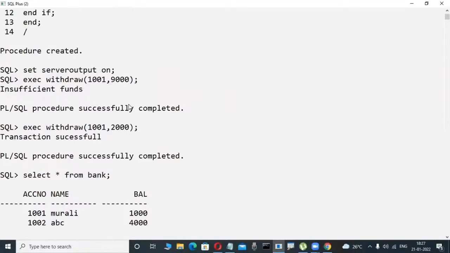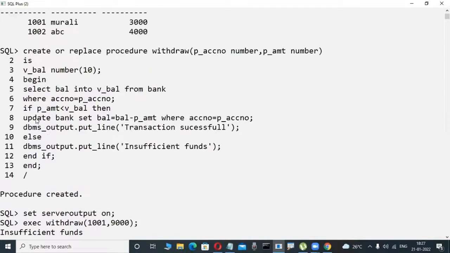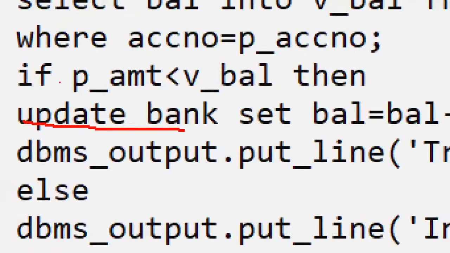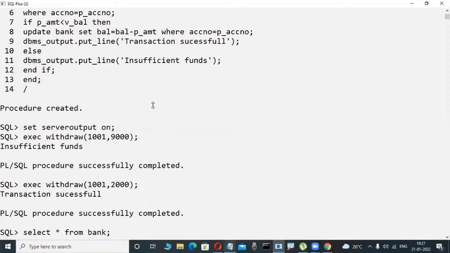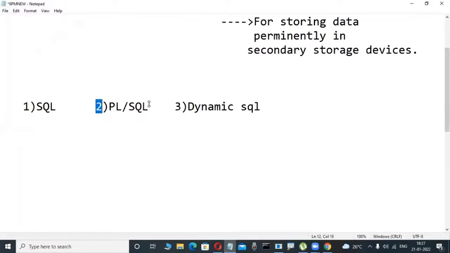How is it possible? You are a programmer, you are writing the coding in an update. Update is a SQL command only. If condition is a PLSQL command. That's why you need some language knowledge. With this type of PLSQL coding knowledge, then only you can write real-time applications, OTP validations, bus ticket reservation, anything. So many applications are there, but a little bit of knowledge is required. Understood? Yes.